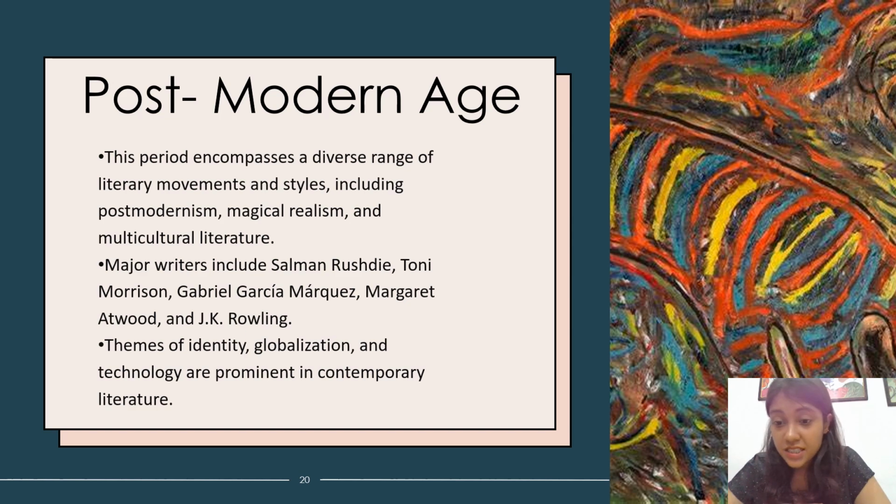Salman Rushdie's Midnight's Children, Toni Morrison's Beloved, or The Bluest Eye. Gabriel Garcia Marquez is a very important writer writing about existentialism, and you need to read him. It's a given. Margaret Atwood's The Handmaid's Tale, J.K. Rowling's Harry Potter, obviously. Then there are themes of identity, globalization, and technology that are prominent in contemporary literature.